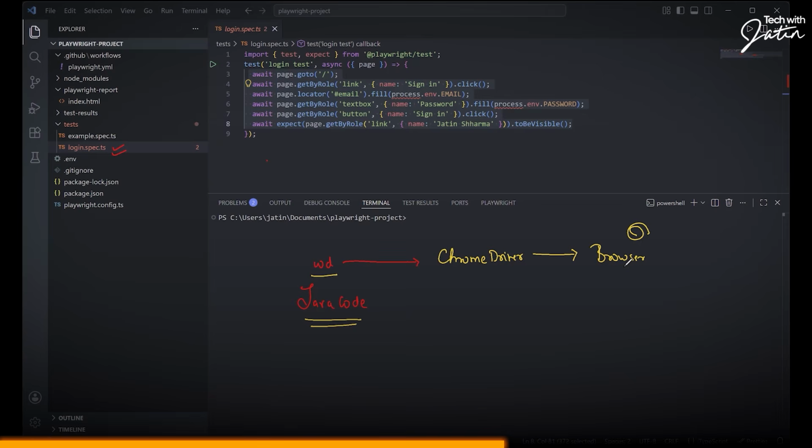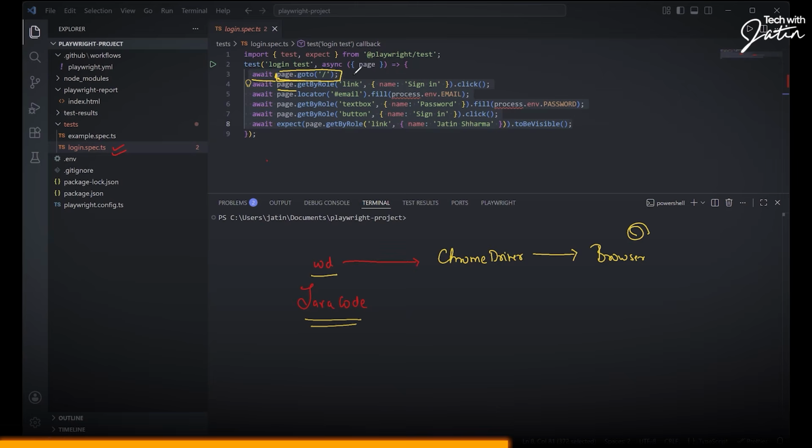But the thing is, that element is still going to take some time. Because this entire nature is asynchronous, most of your Playwright code is always going to have await popping up as a keyword. So what this await basically means is that this thing is going to take a little bit of time. It's not something that I fired off and directly I'm going to get the result back. No, it's going to wait, and it's going to wait for a certain period of time. What is that period? It's basically a promise that comes into the picture. It's going to wait till a promise is fulfilled.